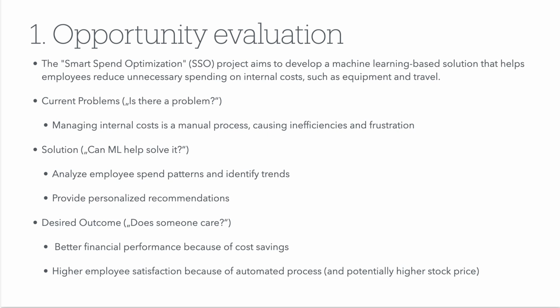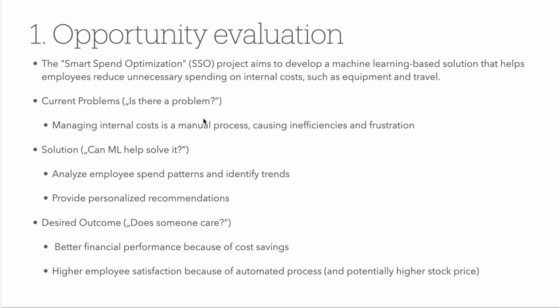The Smart Spend Optimization project aims to develop a machine learning solution that helps employees to reduce unnecessary spending on internal cost, for example, equipment and travel. For our company, managing internal costs is a manual process, and this causes inefficiencies and frustration among employees. That's why we thought about a machine learning solution to solve this issue.